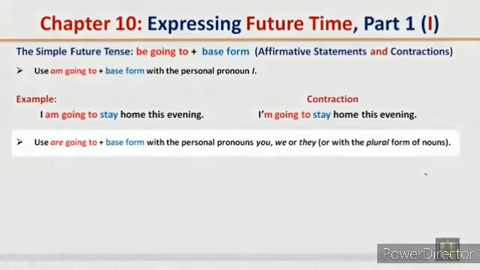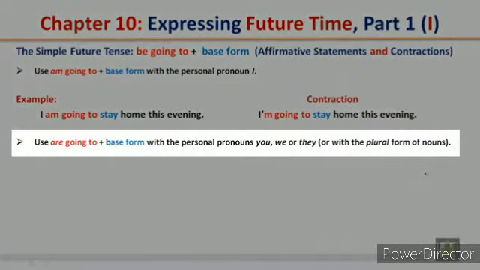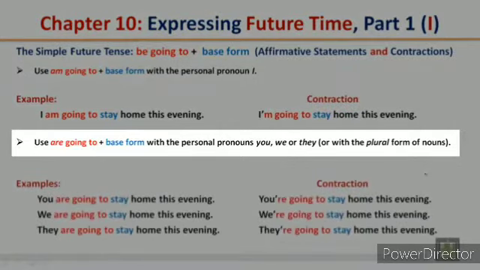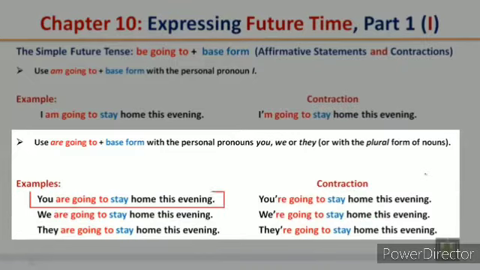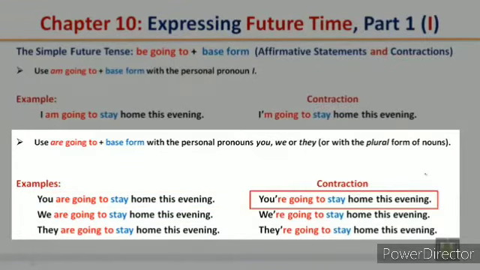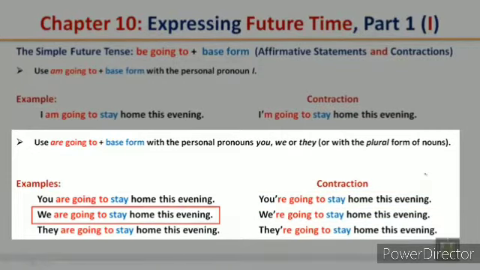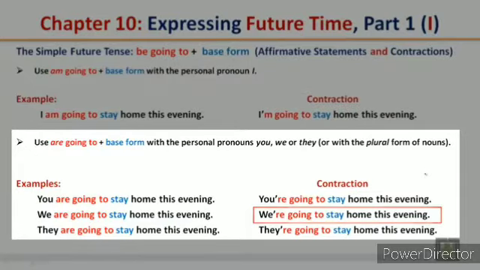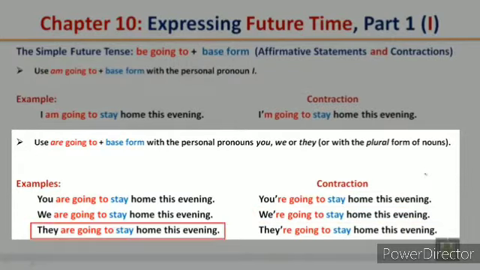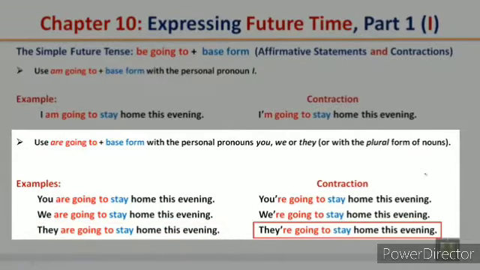Use are going to plus base form with the personal pronouns you, we, or they, or with the plural form of nouns. Examples: you are going to stay home this evening. The contraction, you're going to stay home this evening. Example: we are going to stay home this evening. The contraction, we're going to stay home this evening. The example: they are going to stay home this evening. The contraction, they're going to stay home this evening.